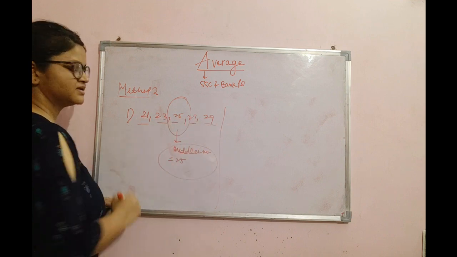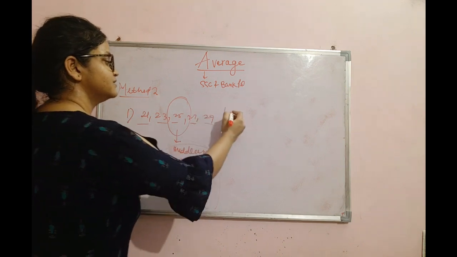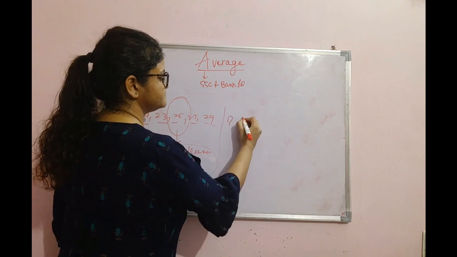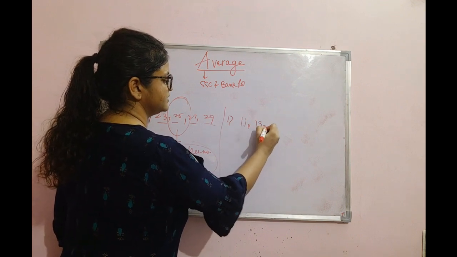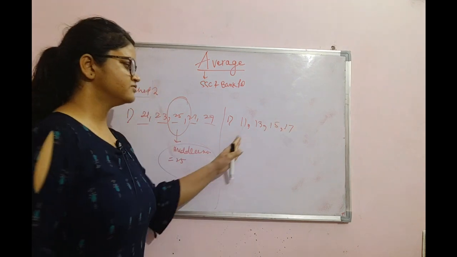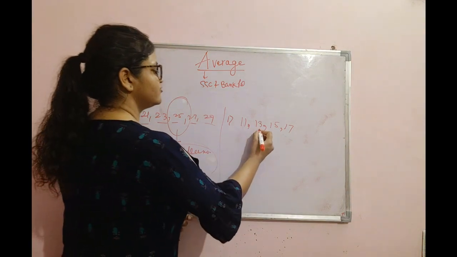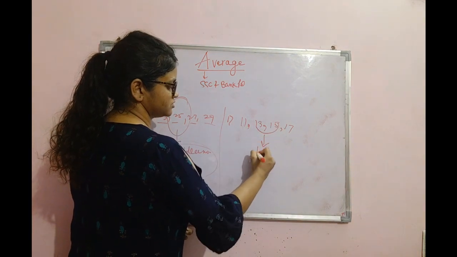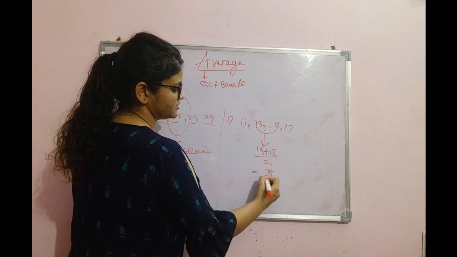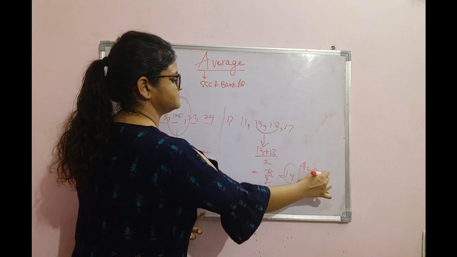And in case the number is even, like this is 1 2 3 4 5, so we can easily find the middle number in that kind of series when the number is odd. But when the numbers are even, like 11 13 15 17, I'm not talking about the value, I'm talking about the number 1 2 3 4. So in that case, what we have to do, we have to take the average of the middle numbers, because we cannot get one value, so we have to take average, and it would be 14. So answer would be 14.